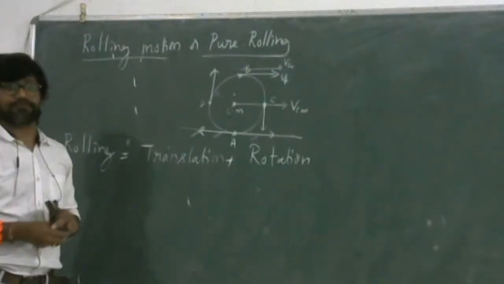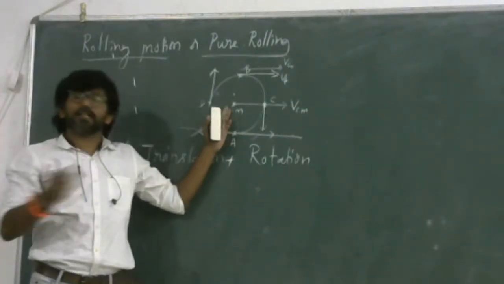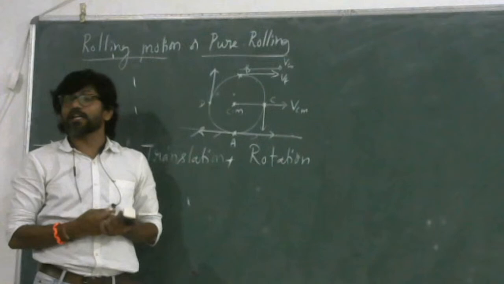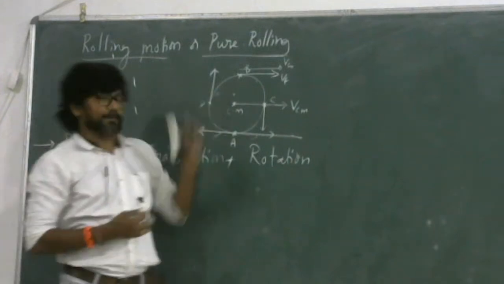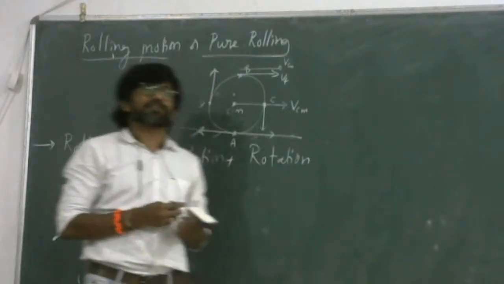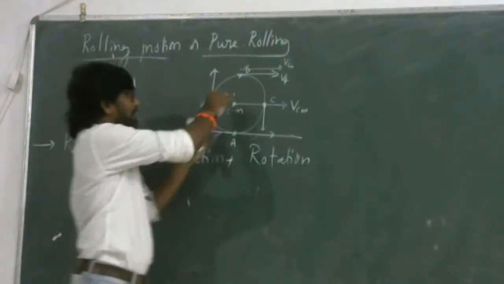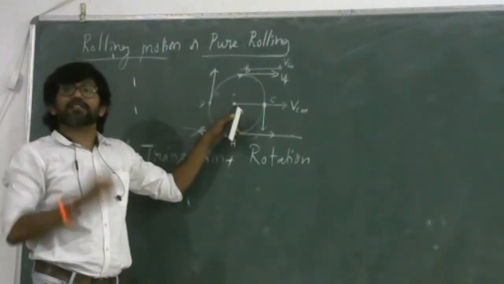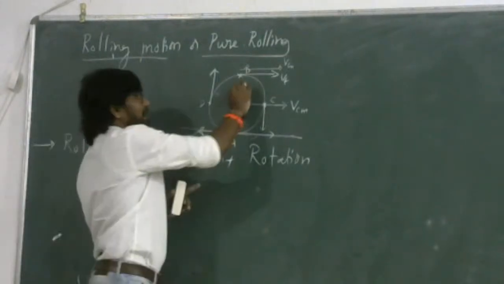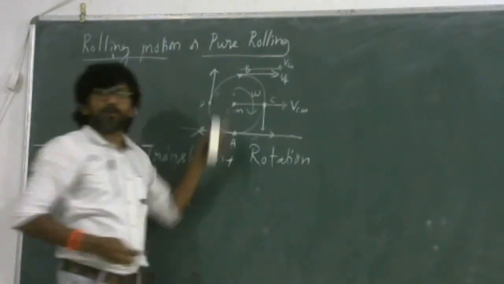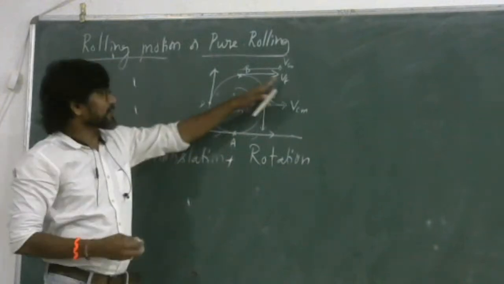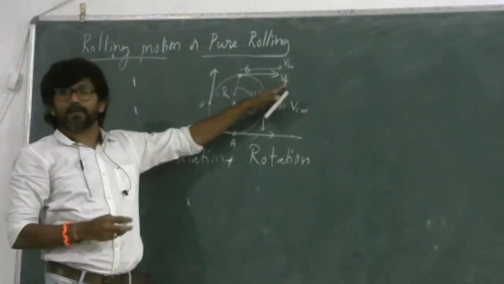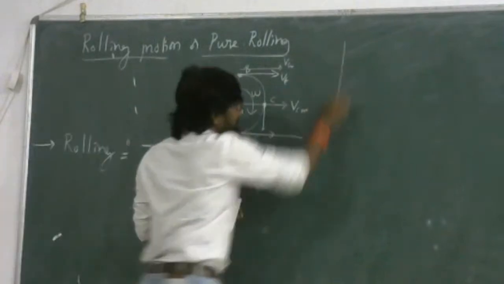This tangential velocity can be represented in terms of rotational variables. We know the relation between the linear and angular variables, right? V is equal to R omega. So when a disc or sphere is rolling, it will be rotating about this axis with a velocity called angular velocity omega. So this Vt, the tangential velocity, is nothing but R omega.